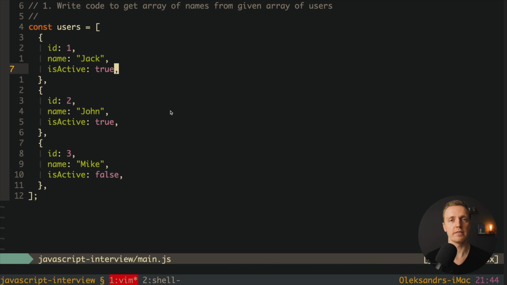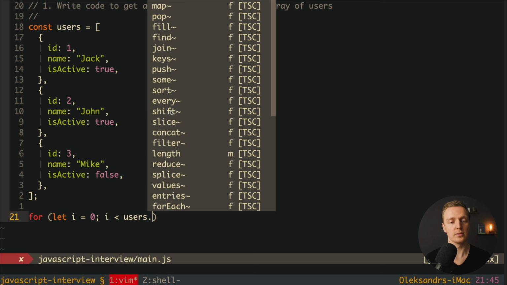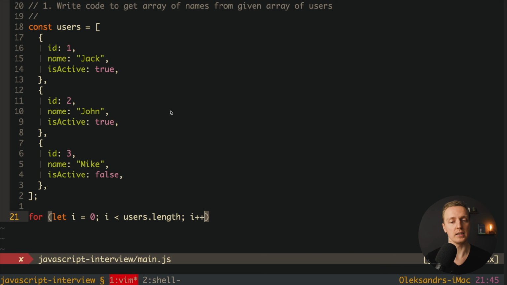And actually there are several ways to implement it. Normally beginners will start with a for loop because it is the easiest approach they know. For example, here after our users array, we can write a for loop. So we have for let index from 0 to users.length. Here we have i smaller than users.length, and here we have i++.